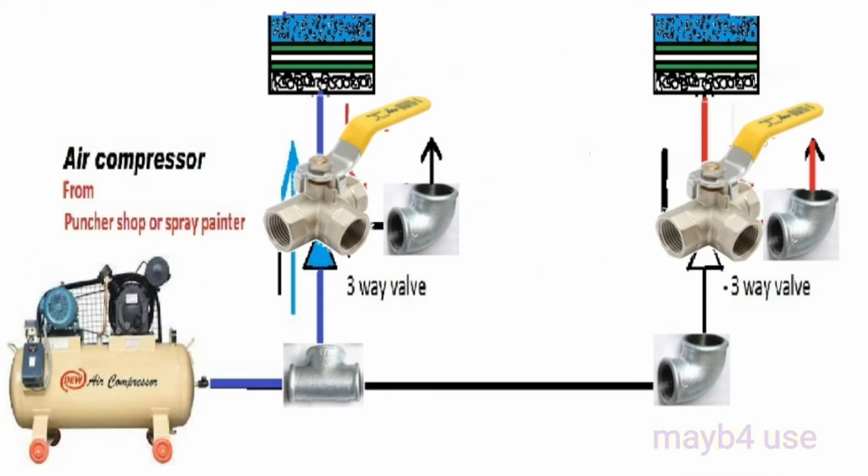The air compressor outlet is connected to a T, and one point goes to the other unit, and the above T goes to the three-way valve. The three-way valve's flow direction should be ensured according to the diagram. The inlet has to go directly to the bed, and the reverse side will be bed to outside vent. Fabricate according to the diagram, whatever things are shown. So kindly arrange these things and make tight fittings. This is the bottom fitting of the zeolite bed, and we will see the top fitting of the zeolite bed.